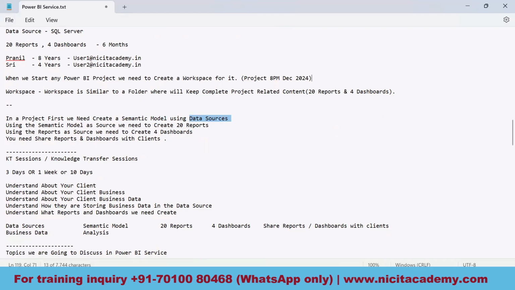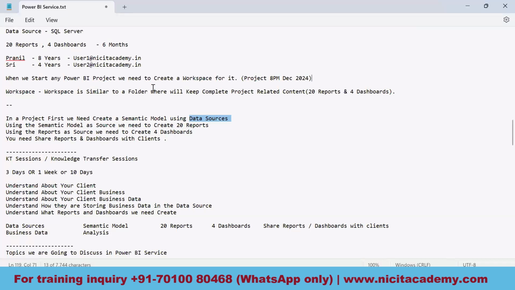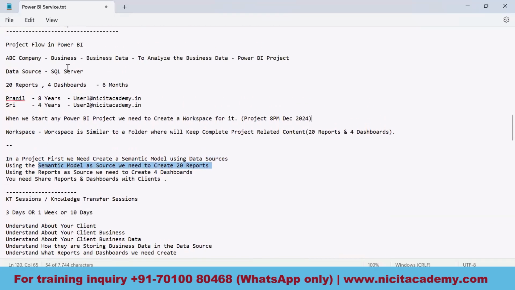Semantic model, in the sense, whenever I publish anything to the Power BI service, I'll get a semantic model file. So that is the semantic model I'm talking about here. Using that semantic model as a source, we need to create these 20 reports.